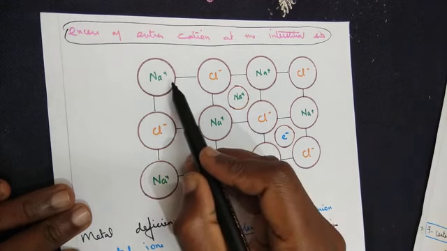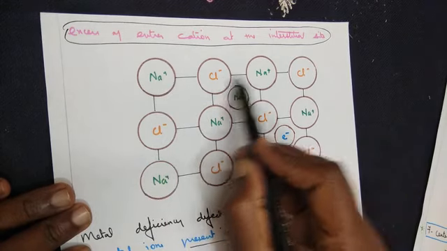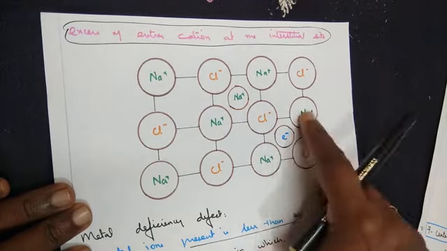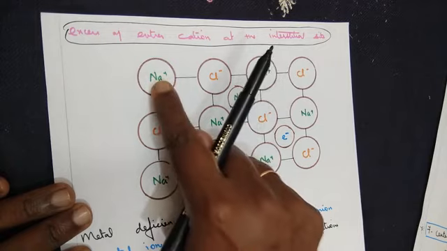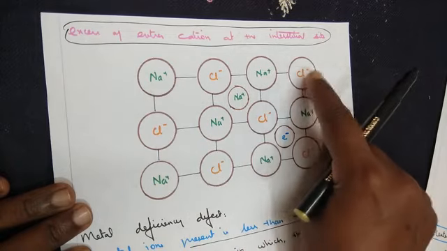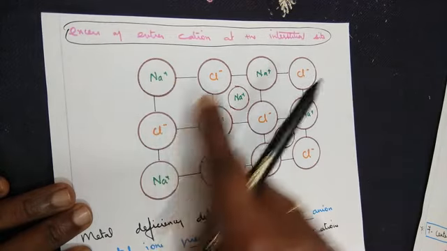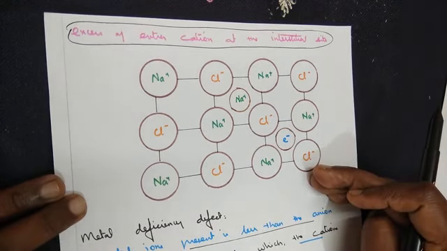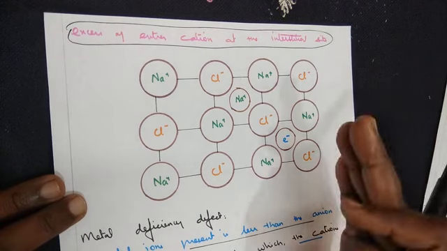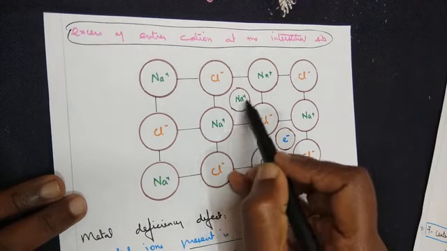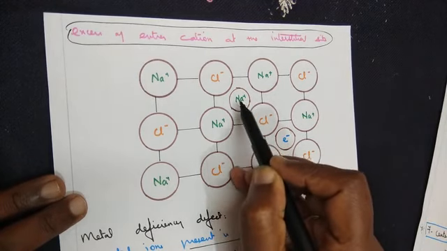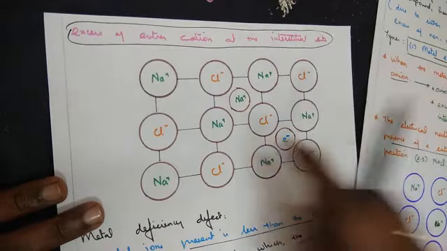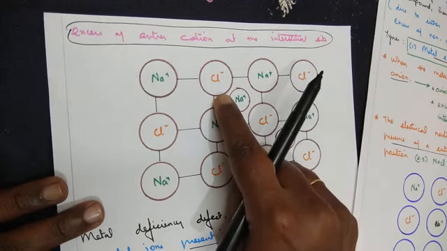The same structure of sodium chloride we have taken: Na plus, Cl minus, Na plus. If you look at it, along the lattice points there is no vacancy. Plus ion, negative ion, plus ion, negative ion, so the proper alignment of the ions has taken place. Apart from it, we see an excess of positive cation. If you remember, the excess extra cation is found in the interstitial position.